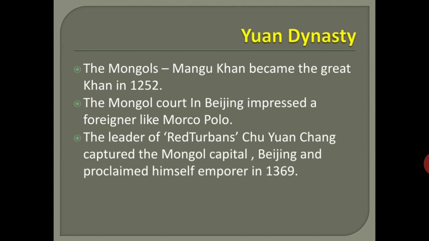After the Red Turban rebellion happened, its leader Chu Yuancheng captured the Mongol capital Beijing and proclaimed himself the emperor. After some time, it was also a Mongol dynasty only. But the reasons for the rebellion, a person will be there. That Chu Yuancheng captured the Mongol capital Beijing and proclaimed himself emperor in 1369.